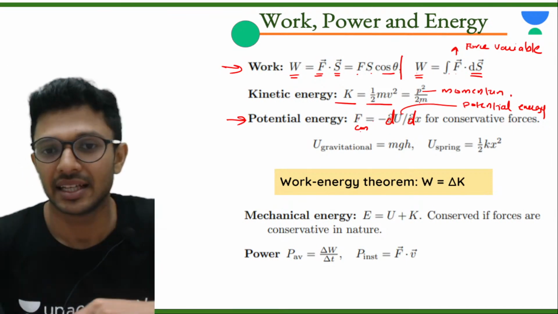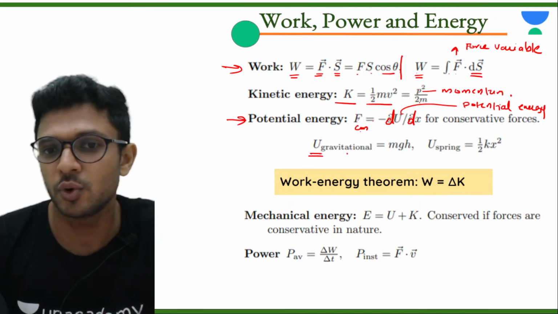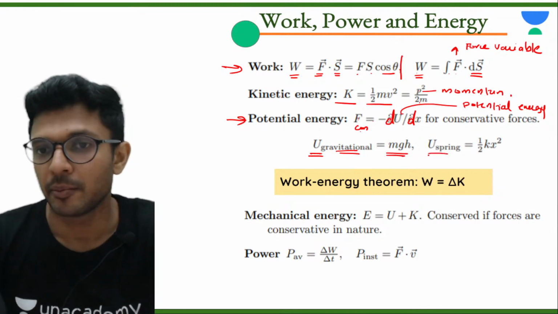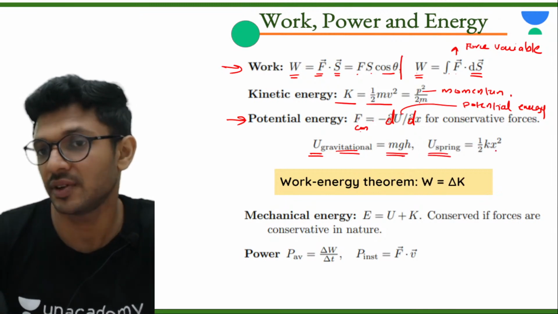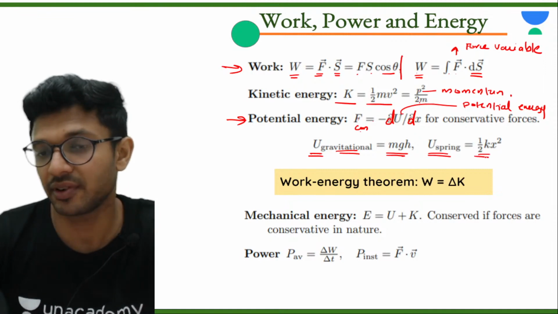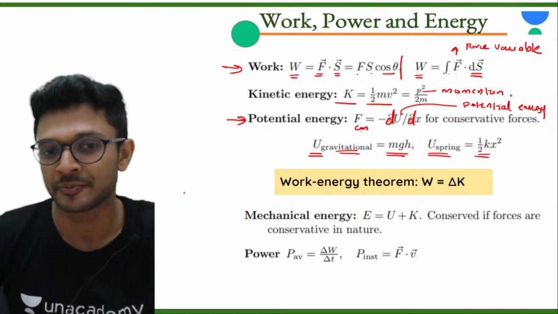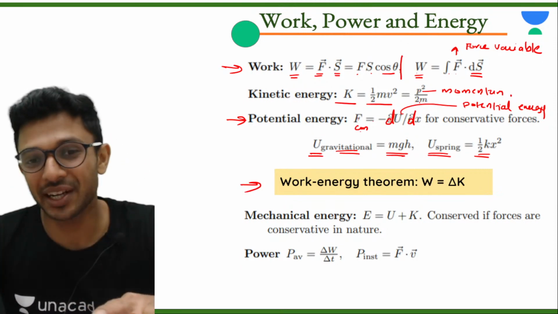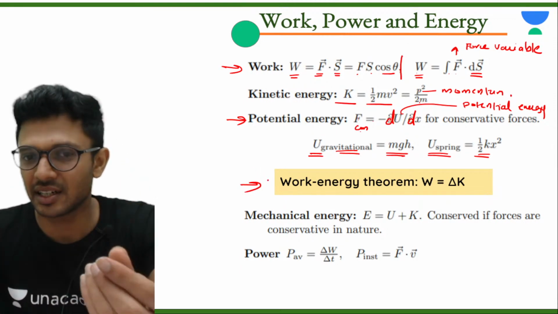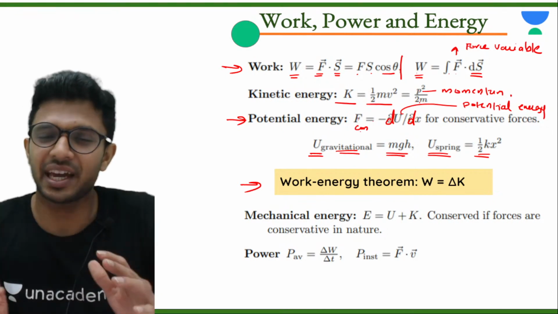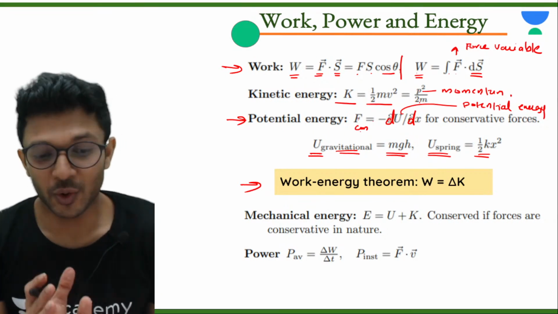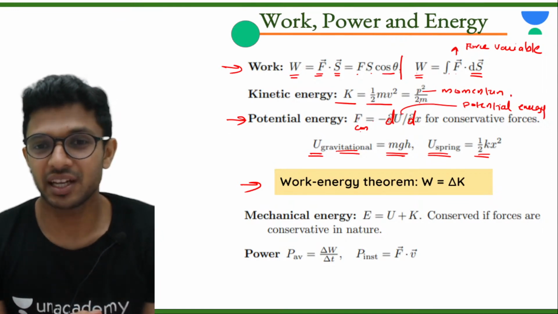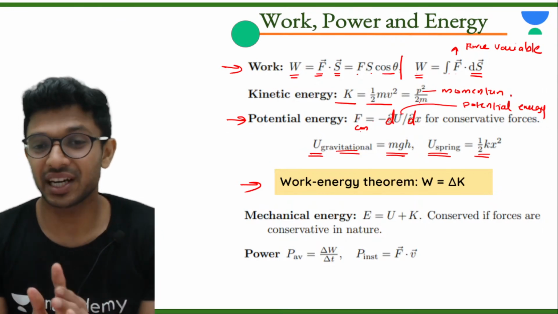Then gravitational potential energy, if the particle is at some height, is mgh. Potential energy stored inside a spring if it is extended by a value of x is half kx square. Then the famous, super important equation. As you can see, the equation seems so simple. I hope you also know how many equations pop up from this formula itself, the work energy theorem.